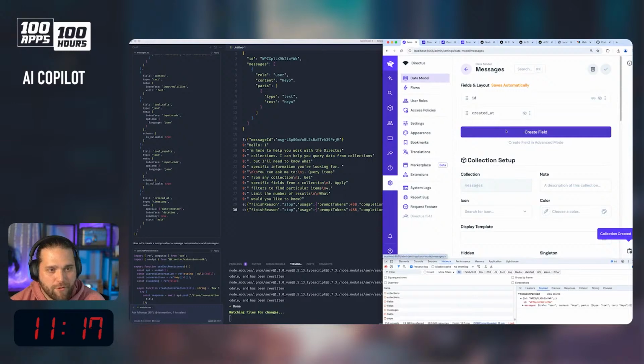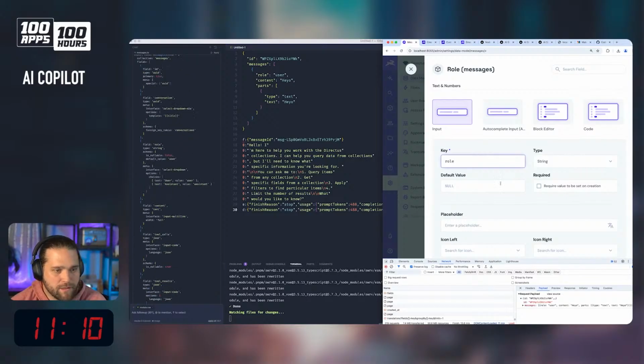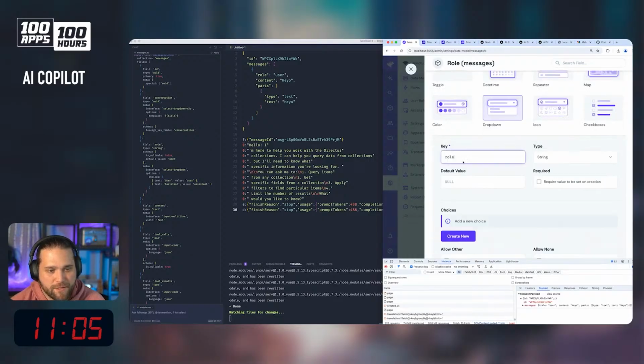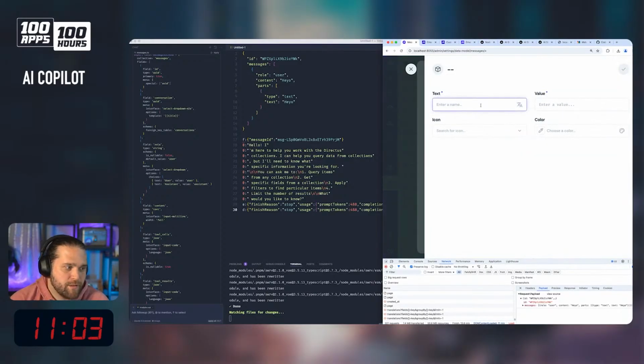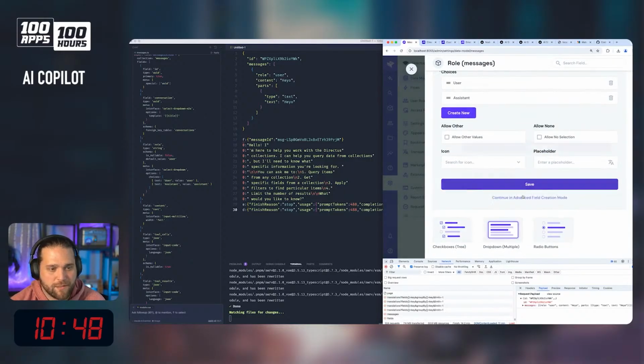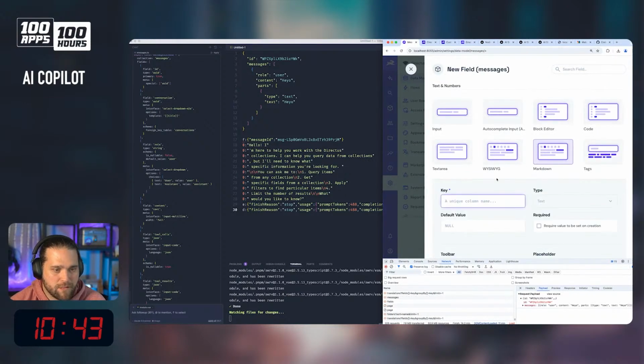We're going to have a role for that. Role is going to be what? That could be a drop down, so we could set that up as a drop down if we wanted to. User or assistant. Too many A's, assistant. Too many S's. All right, and then we have the message content, which I think is going to be markdown.